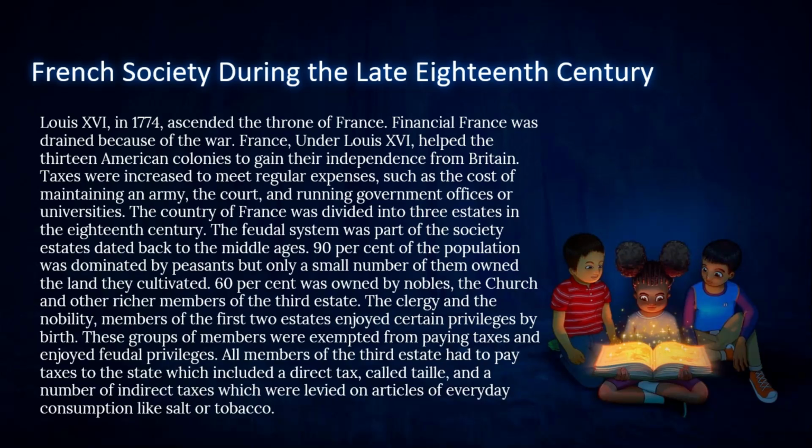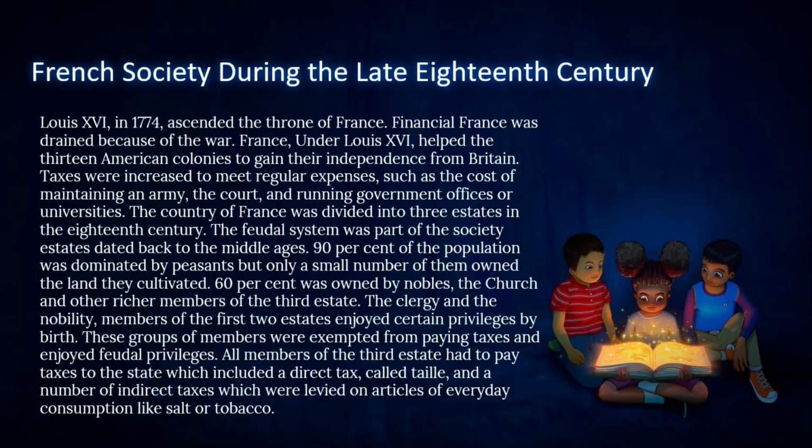offices or universities. The country of France was divided into three estates in the 18th century. The feudal system was part of the society; estates dated back to the Middle Ages. 90% of the population was made up of peasants, but only a small number of them owned the land they cultivated. 60% was owned by nobles, the church, and other richer members of the third estate. The clergy and the nobility, members of the first two estates, enjoyed certain privileges by birth. These groups were exempted from paying taxes and enjoyed feudal privileges.